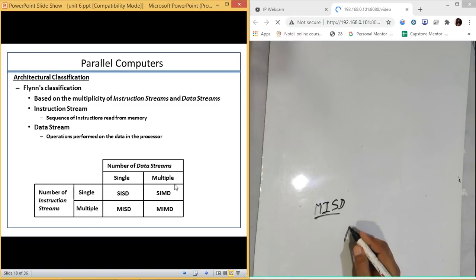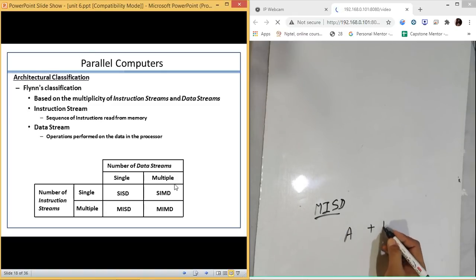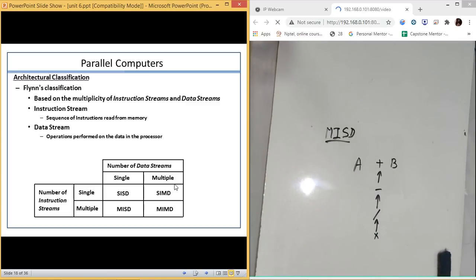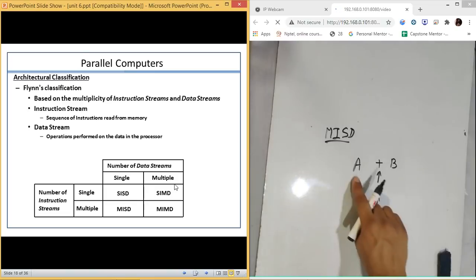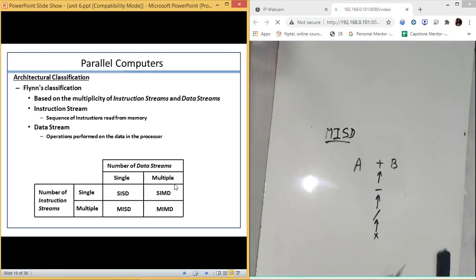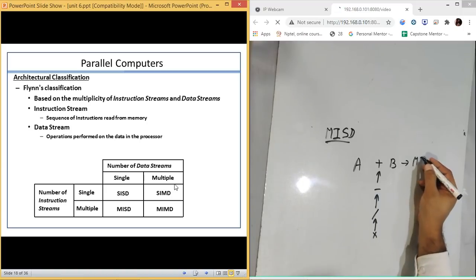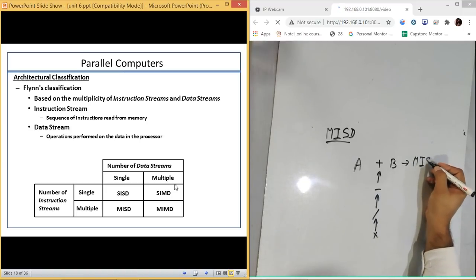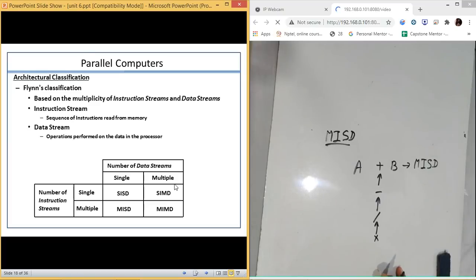In this case, if we have A plus B, we might have A minus B, we might have A divided by B, we might have A into B. So we might have different operations to perform, but the data is going to remain the same, single data but multiple operations. So this will be known as MISD, multiple instructions but single data. This is just an example of how you can understand MISD, SIMD, and MIMD.